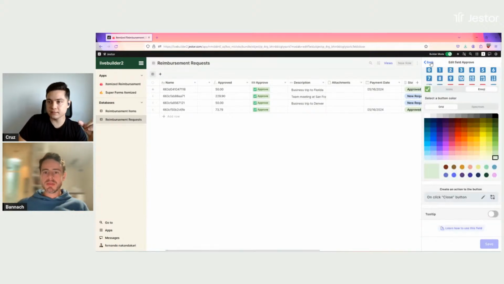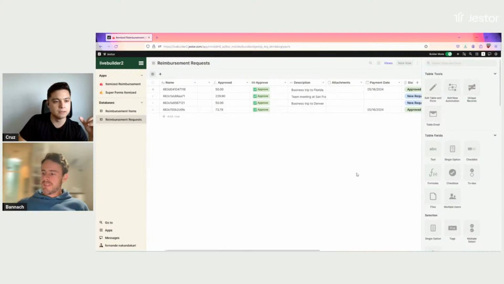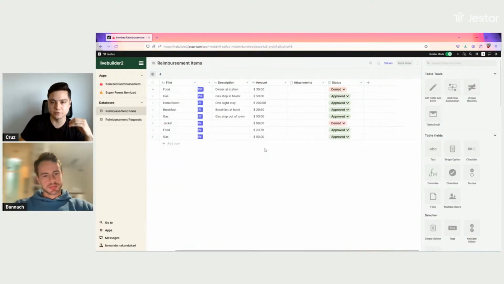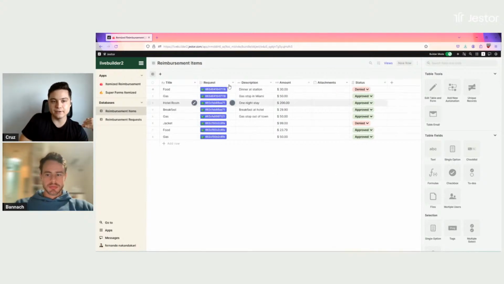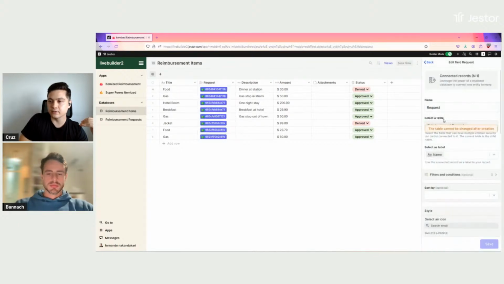Okay, so this is the main part for the request. And then we also have the items themselves. So the items are a separate table, but you can see here that each item is connected to a request, right? So each item is assigned to a specific request there in the reimbursement request table.